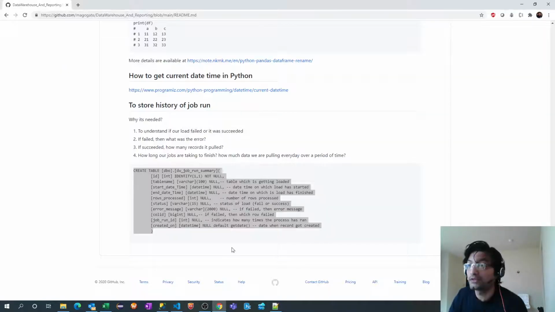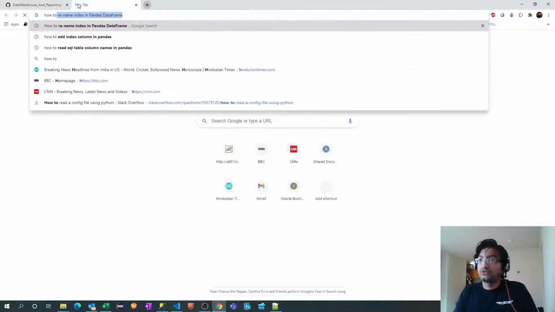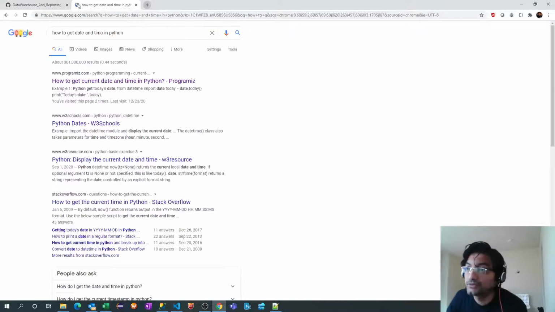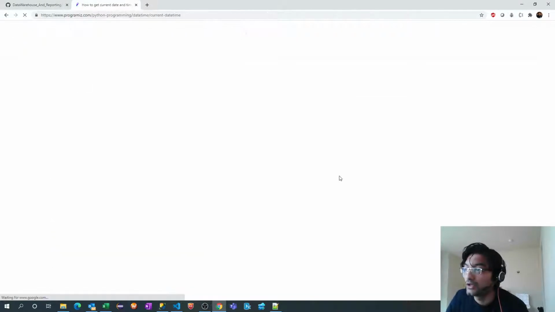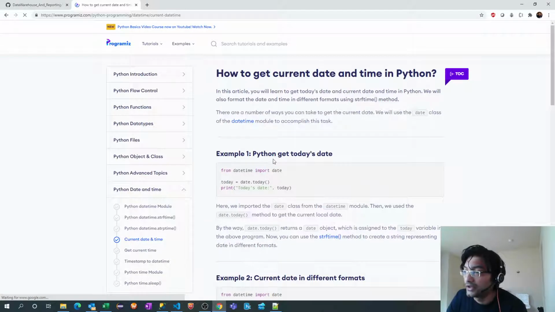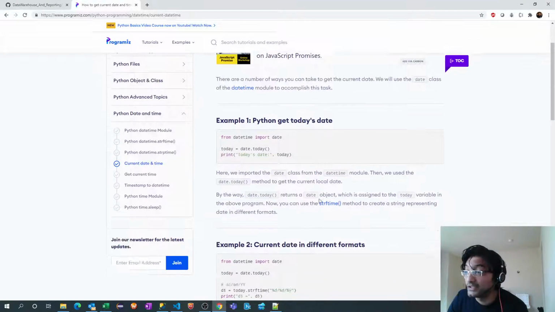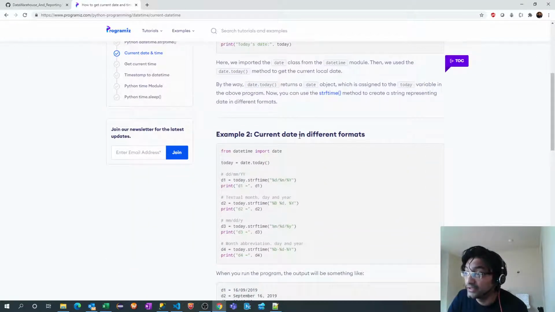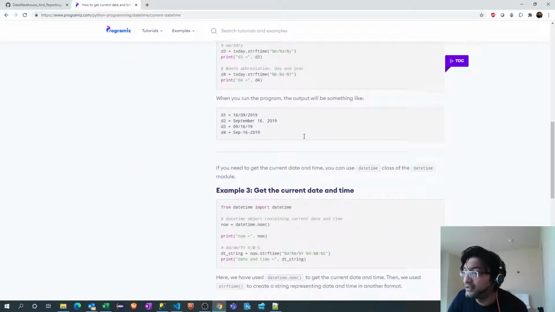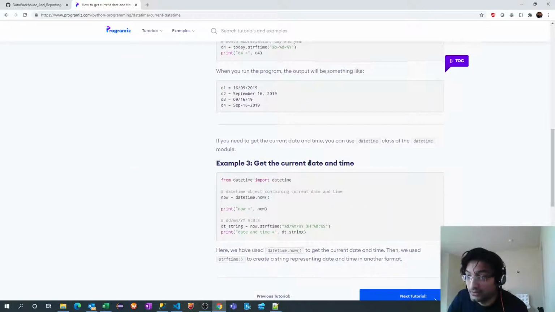So let's find out how to get date and time in Python. This is the first URL which I got. What they are talking about here is today's date. We need time as well. Today's date in a different format, we don't need that. Current date and time. How we get date and time is datetime.now.